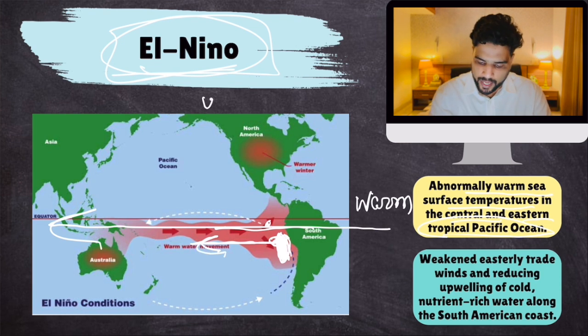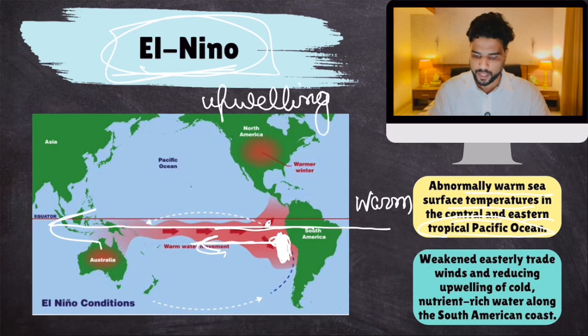This is known as upwelling. Because trade winds are blowing so fast, normally, they push away the warm surface water and the cold water from below comes up.